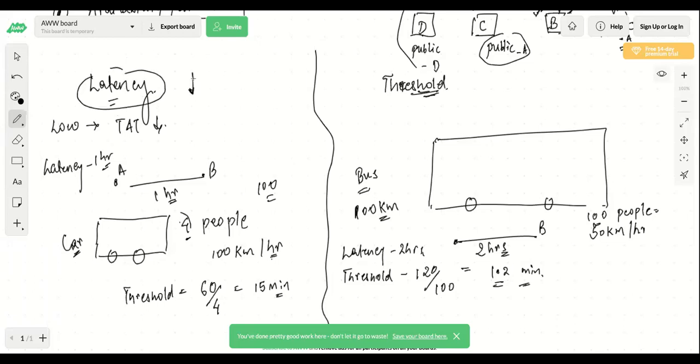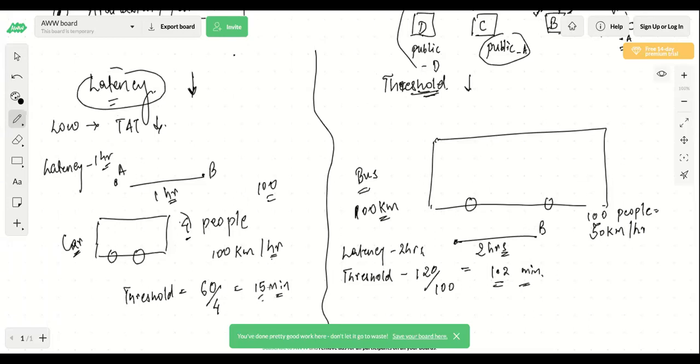If the latency itself is less, then automatically the threshold will also decrease, correct? But latency is only for one particular request. Threshold is for all the requests. So if the latency for all the requests is low, then the threshold will automatically be low. But if latency for some of the requests is less and latency for some of the requests is high, then the threshold might go up in that case.